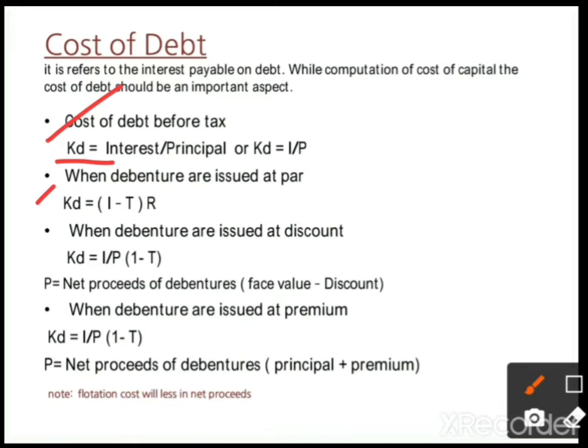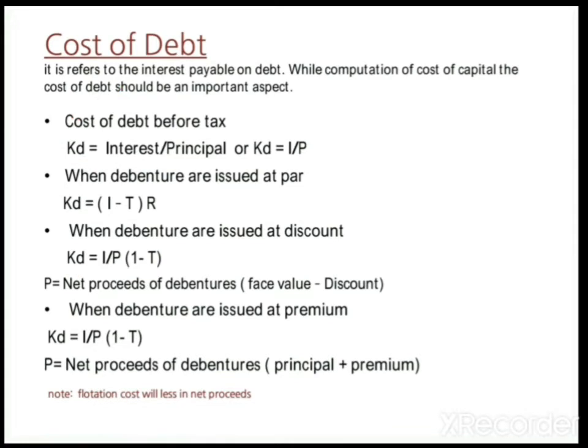R means rate of interest. Next, when debentures are issued at discount, the formula will change. Cost of debt is equal to I divided by P, open bracket, 1 minus T, close bracket. Here 1 is constant and T means tax. Next, when debentures are issued at premium, again cost of debt is equal to I divided by P, open bracket, 1 minus T, close bracket. In both cases the formula remains the same.